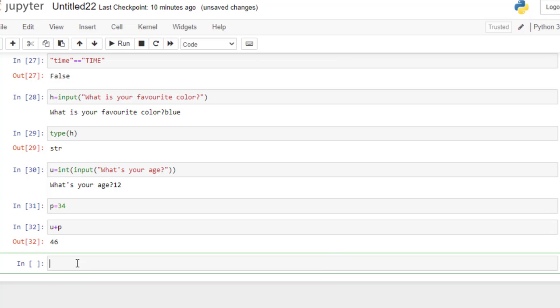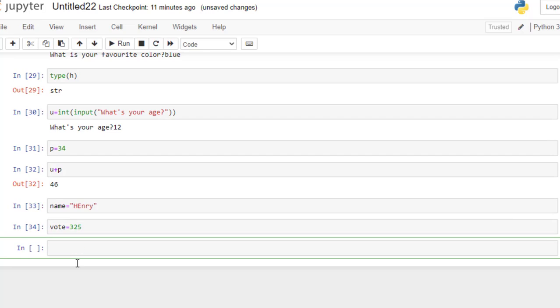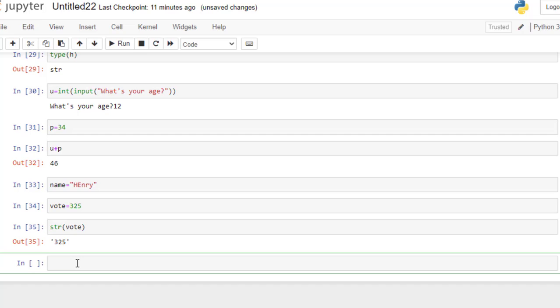Suppose we have name equal to Henry. So this is a string given here. Now you want to store some number like 325. This is an integer, but you would like to convert it to a string. So how can you convert it to a string? Now this has been converted into a string.